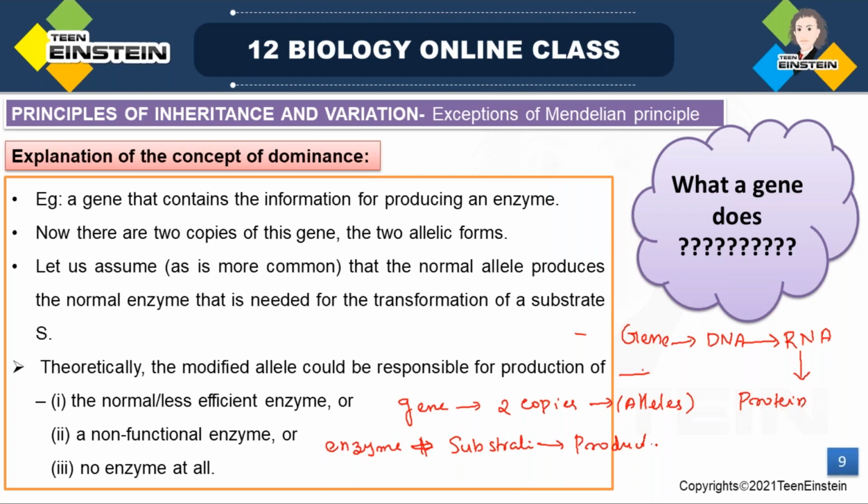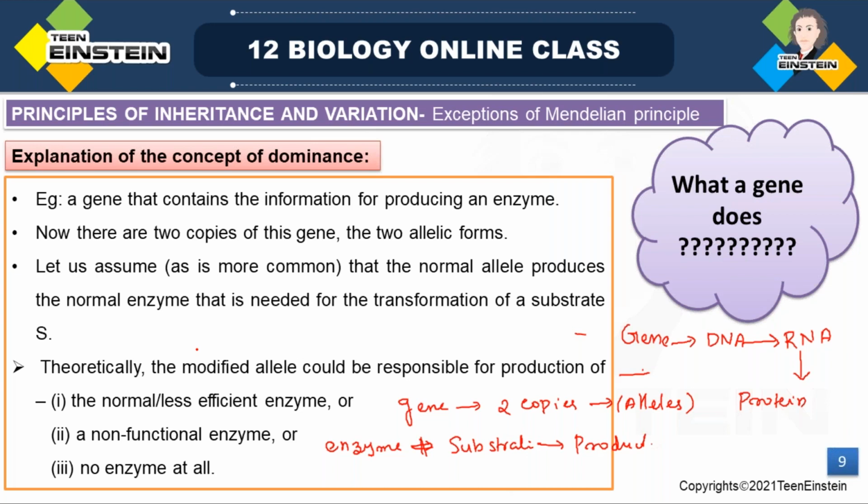That's how a chemical reaction takes place in our body, right? So normally an allele produces a normal enzyme, which is needed for the transformation of a substrate into a product.